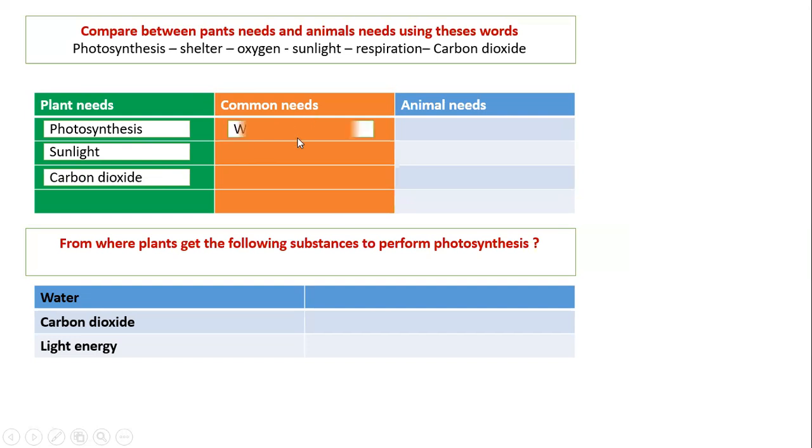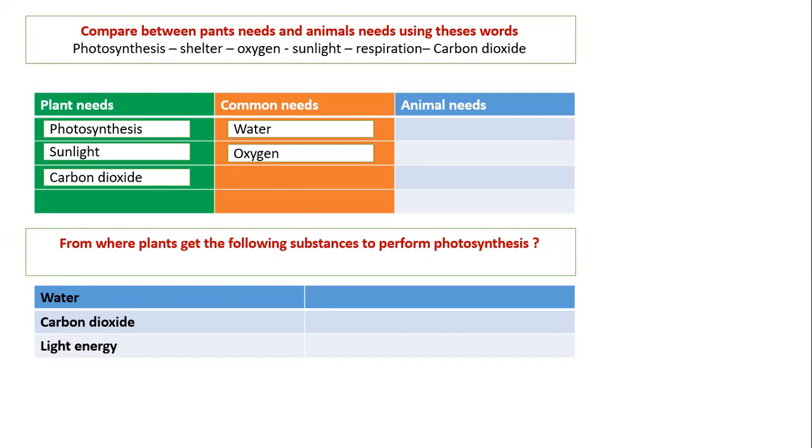Okay, so common needs: water, oxygen. Someone says, Mr., plants produce oxygen. Yes, and they need oxygen too during cellular respiration. So plants in the day perform the photosynthesis process: take in carbon dioxide and give off oxygen.